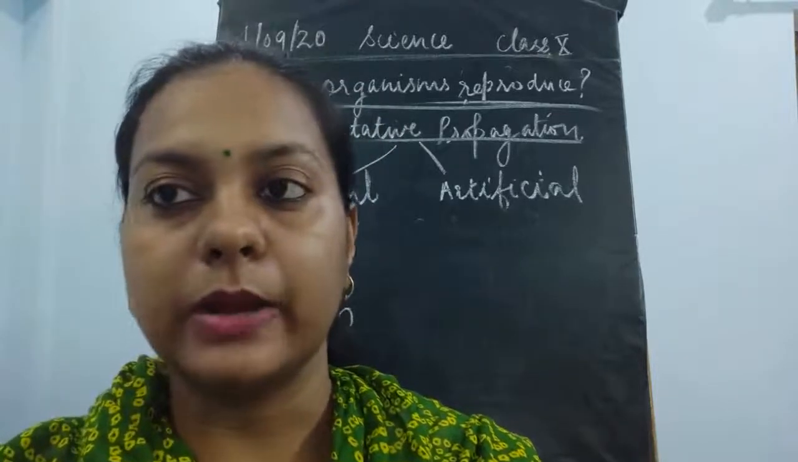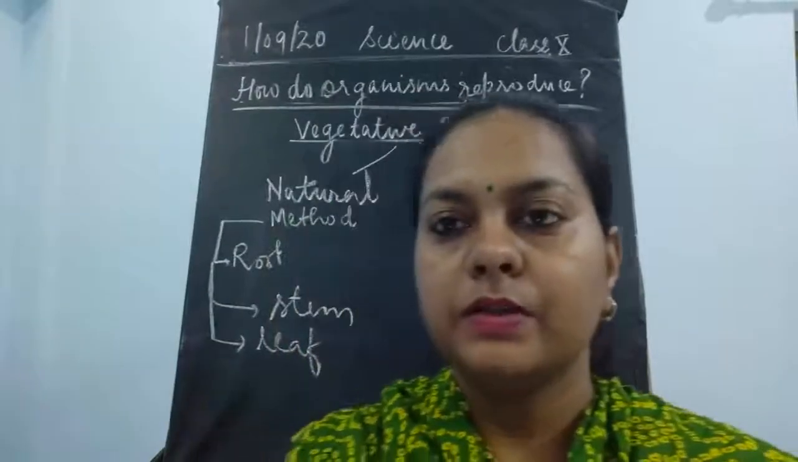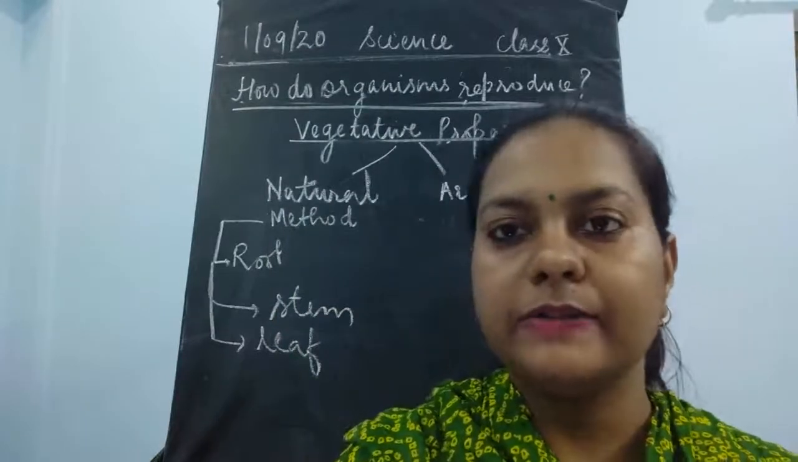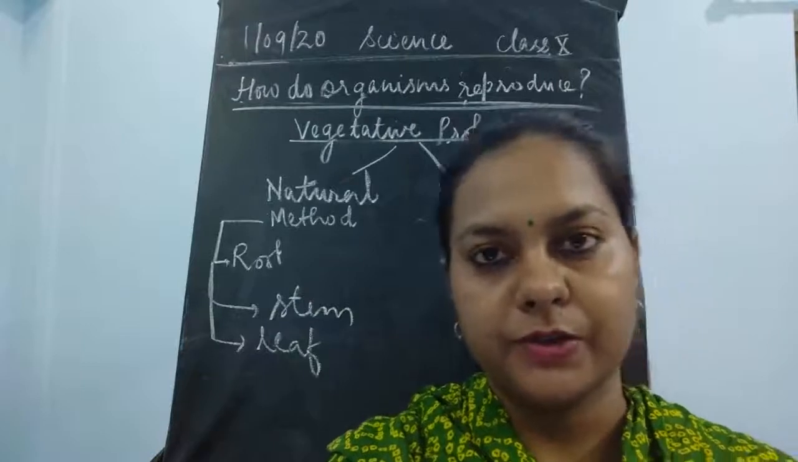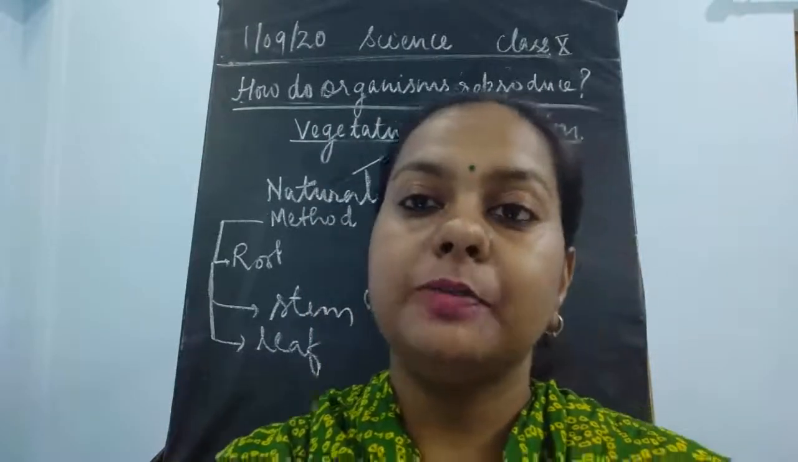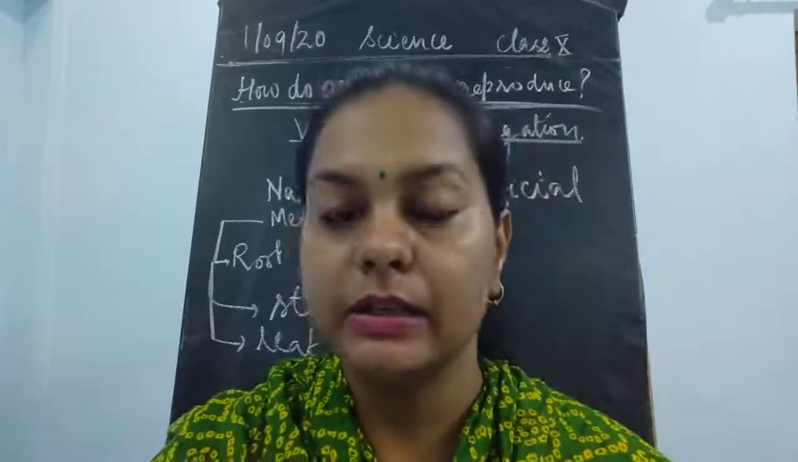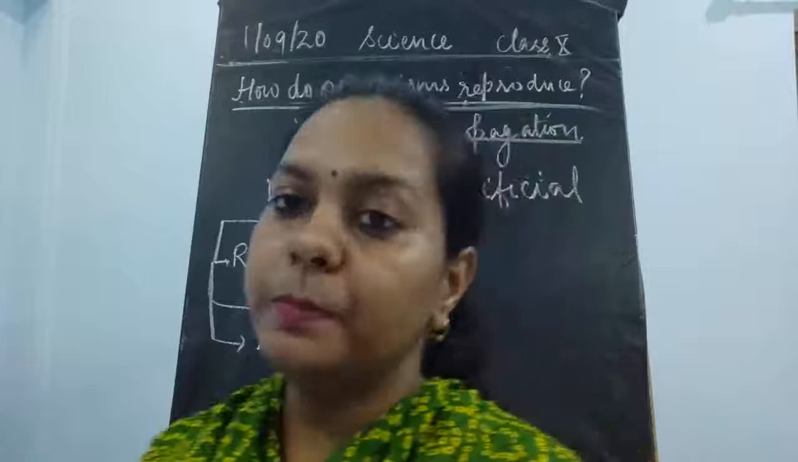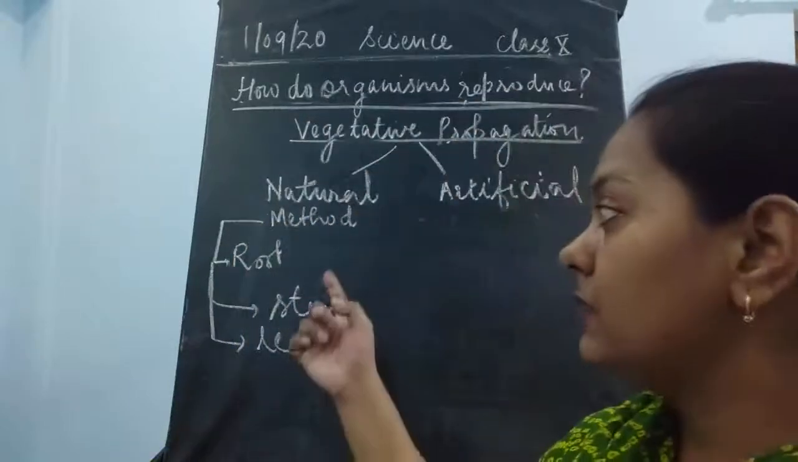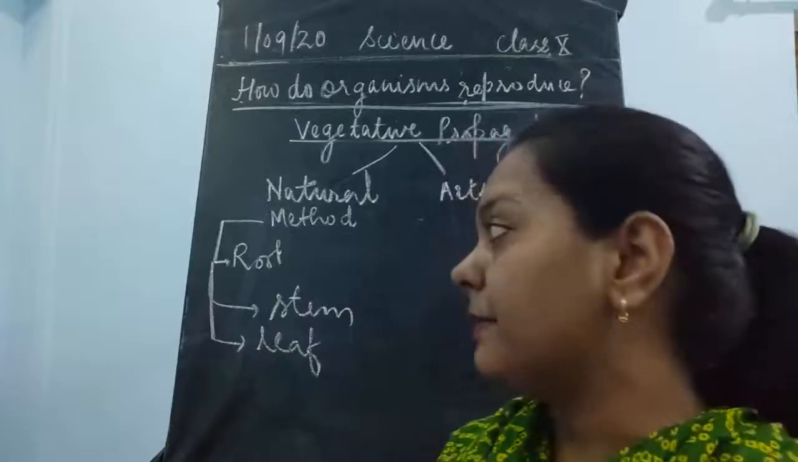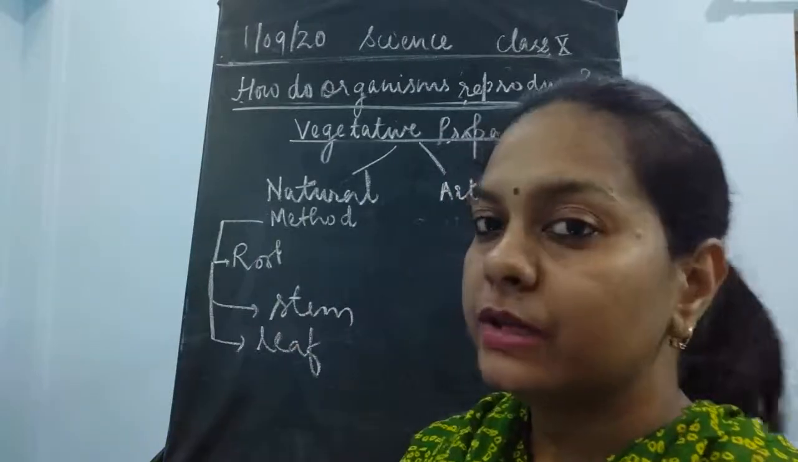Okay, so we'll discuss this one by one. Here, in these types of plants where the root, stem and leaves are involved in vegetative propagation, that is said to be the natural method of vegetative propagation. It is called a natural method because in nature, on its own, new plants could be developed from these old plant parts, that is root, stem and leaves. Okay, so we'll discuss one by one.